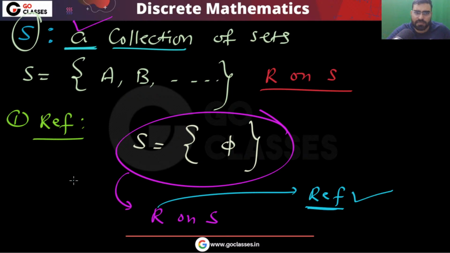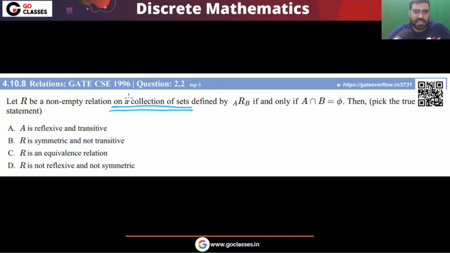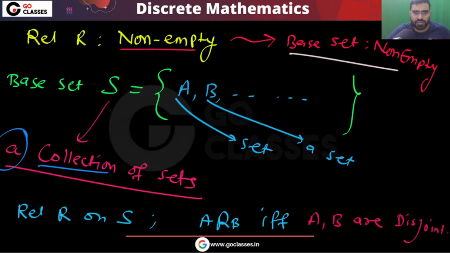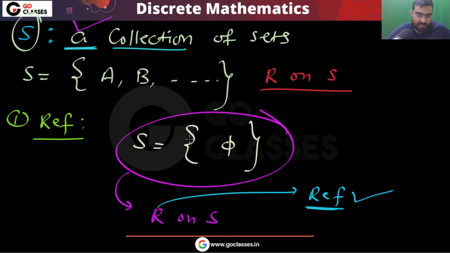Is this clear? Tell me, are you getting my point? What I am saying? Please read the question. The question is saying on a collection of sets. You are defining this relation on a collection of sets. This is something that you should focus on. You are defining the relation on a set S, a collection of sets S. So if your set S is this, then in this situation it will be reflexive. Okay. But apart from this, in general, what will happen?